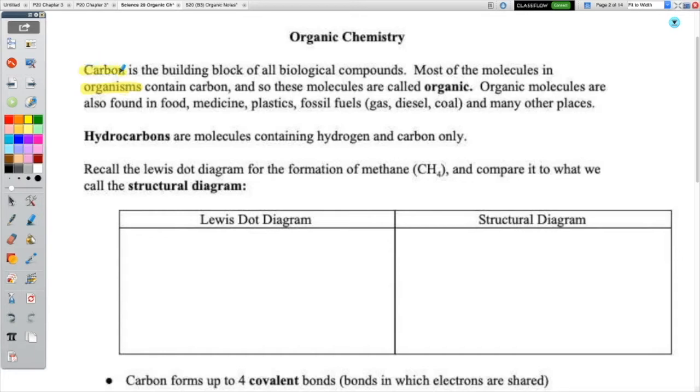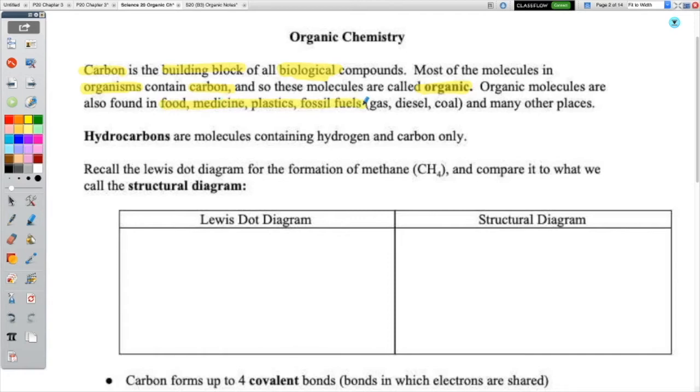Carbon is the building block of all biological compounds. Bio means life, and in biology you study living things. In other words, these are compounds that are in living things. Since most of these contain carbon, a lot of the molecules containing carbon are called organic molecules, like organism. You would find them in living organisms. Organic molecules are found in all kinds of things, not just living things. We also find them or make them for food, medicine, plastics, and one of the big ones is fossil fuels. Organic chemistry is huge for the fossil fuel industry.